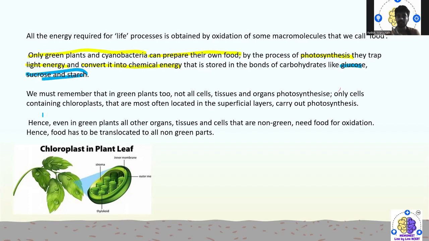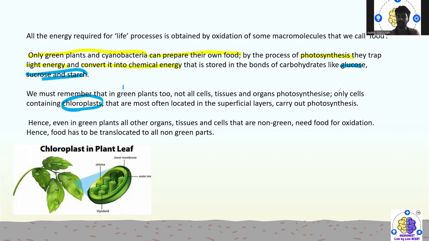One thing we must remember is that in green plants, not all parts will be able to undergo the photosynthesis process. Only the cells which contain chloroplast, wherever the chloroplast is located, only that part is going to carry out photosynthesis.